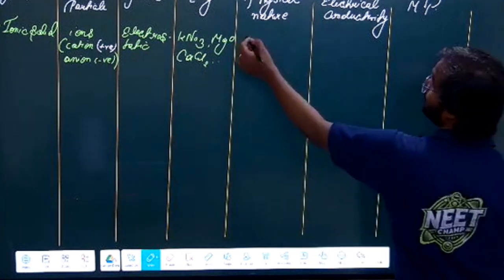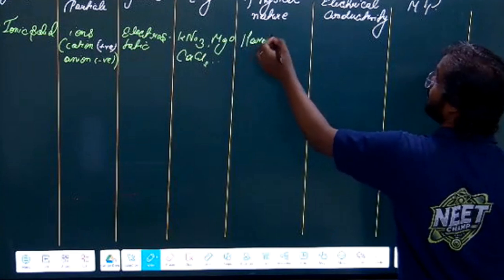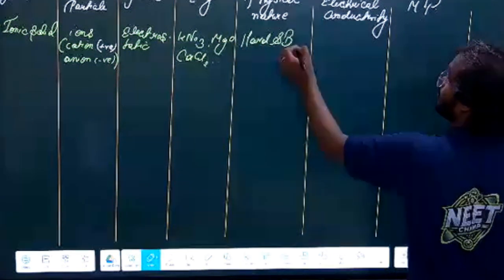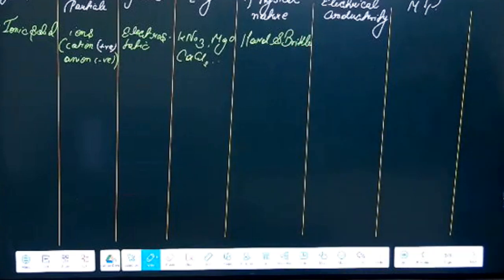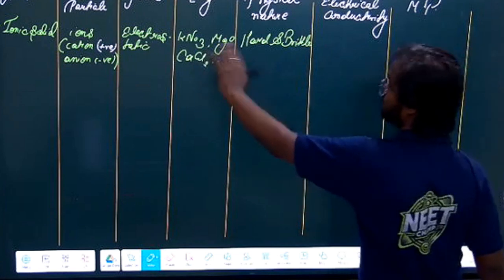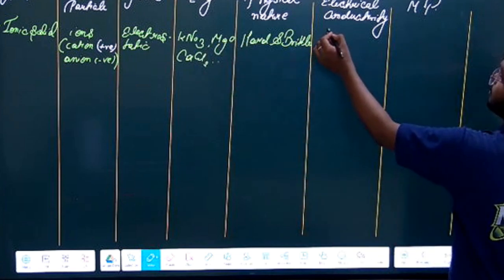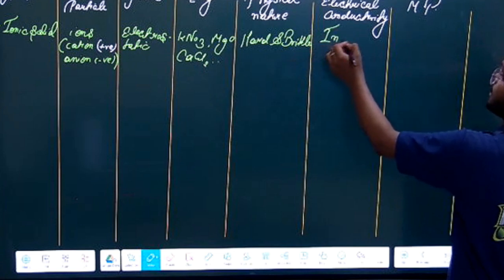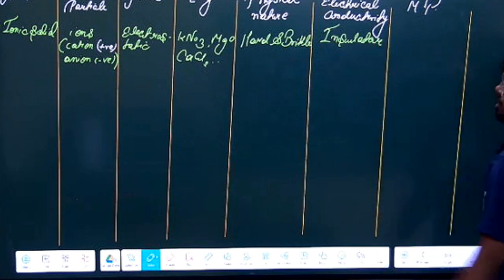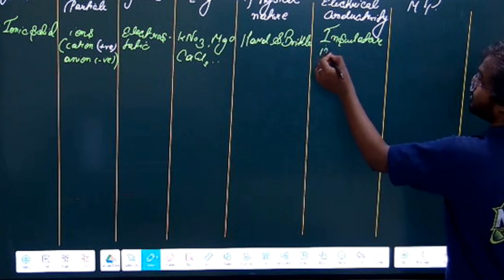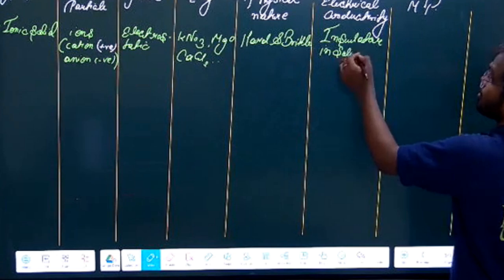Physical nature will be what? It will be hard. We know ionic compounds are hard and brittle. Electrical: it has ions, but it doesn't have free electrons, so it is an insulator. For conductivity, you need a free electron, right? But it doesn't have a free electron, so it is an insulator. But remember, this is an insulator only in solid state. In water, it will conduct electricity.